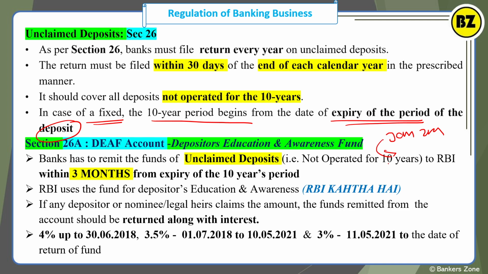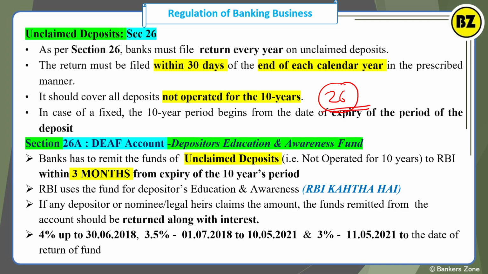So on the next day we can start counting the 10 years period, okay? Not from where that FD has been opened, right? So obviously after maturity or after expiry you have to count 10 years in case of a fixed deposit, okay? So what is the key point? As per section 26, you have to follow the unclaimed deposit rule, the guideline of the RBI.